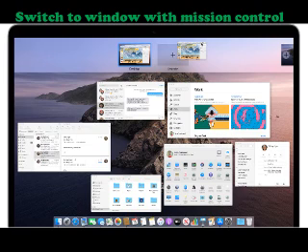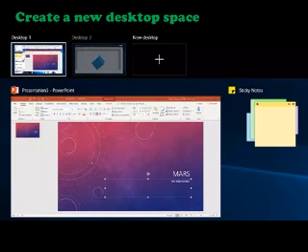Now we can see which files and apps are opened. At the same time, we can see the desktop spaces at the top of the screen. Now you have to click on the window. At that time the window is switched to another window. Did you get me?